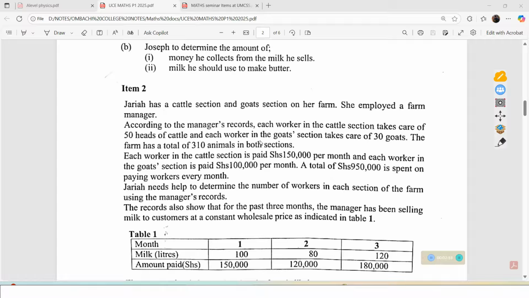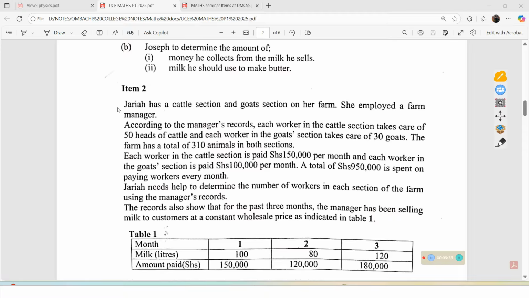The item says Jalia has a cattle section and goat section on her farm. She employed a farm manager, and according to the farm manager's records, each worker in the cattle section takes care of 50 heads of cattle, and each worker in the goat section takes care of 30 goats. The farm has a total of 310 animals in both sections. Each worker in the cattle section is paid this amount per month, and each worker in the goat section is paid 100,000 per month. So a total of this amount is spent on paying workers every month. Jalia needs help to determine the number of workers in each section of the farm using the manager's records.